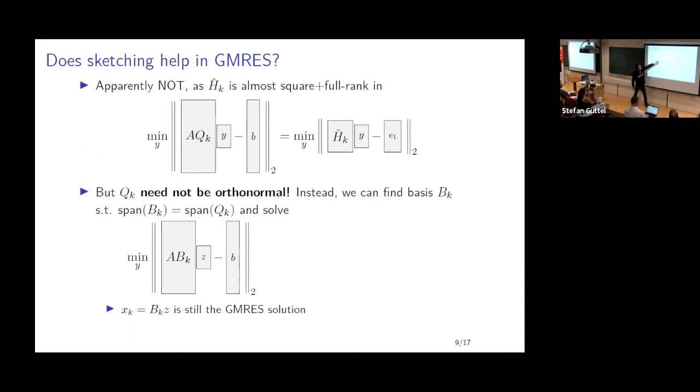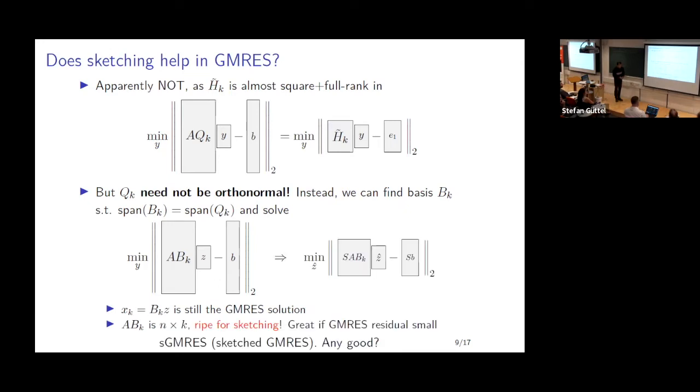But our observation here is to note that there's no fundamental reason we had to orthonormalize the basis. So this Qk spans the Krylov subspace. We don't need an orthonormal basis there. We only need a basis that spans the same subspace. So these are mathematically equivalent up to numerical errors. But the point is maybe Bk, a new basis which is not orthonormal, could be built in a quicker way so that we can now use sketching to good effect. So if this is quicker than that, we can now sketch and then maybe solve this.